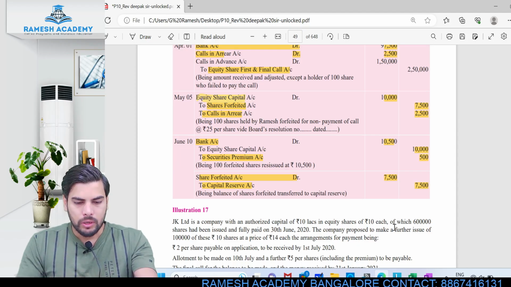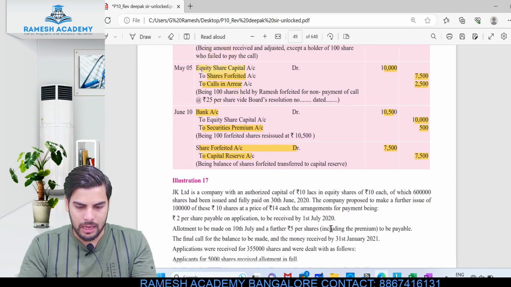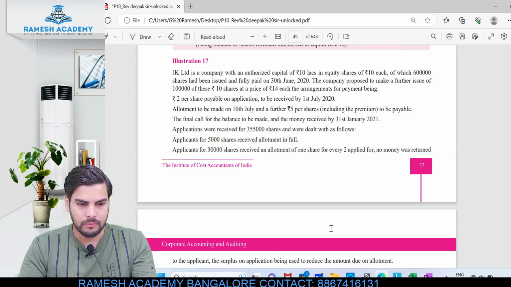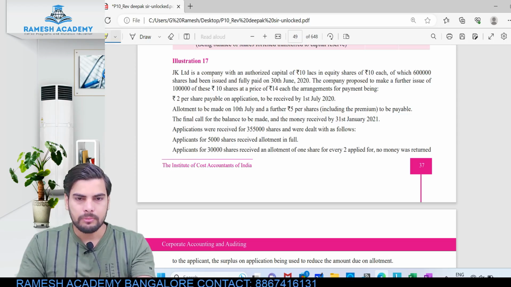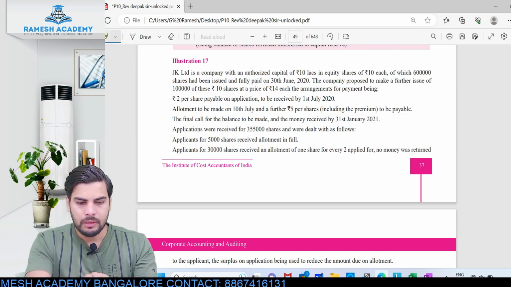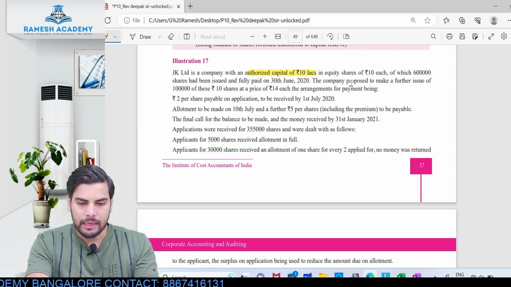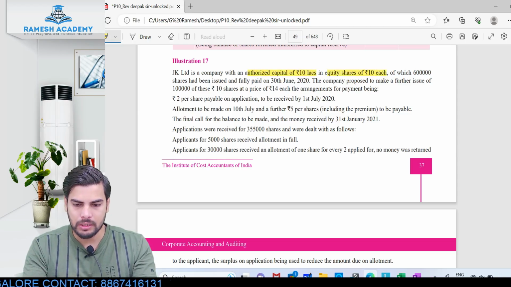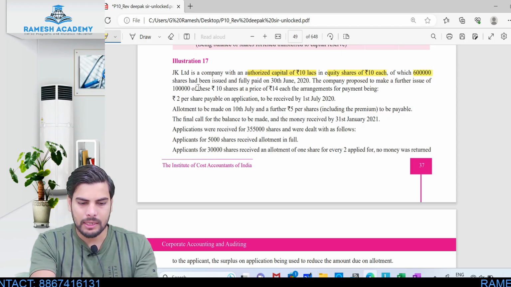So let's look into the next illustration, illustration number 17. This is again pertaining to oversubscription. Let me read this illustration. JK Limited is a company with authorized capital of 10 lakhs, divided into shares of rupees 10 each, of which 6 lakh shares had been issued and fully paid up.